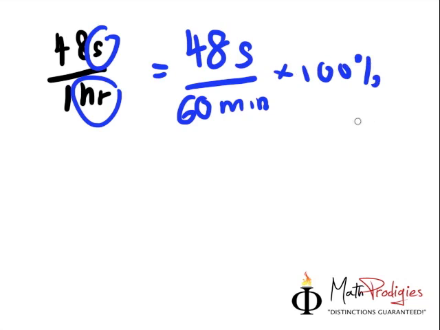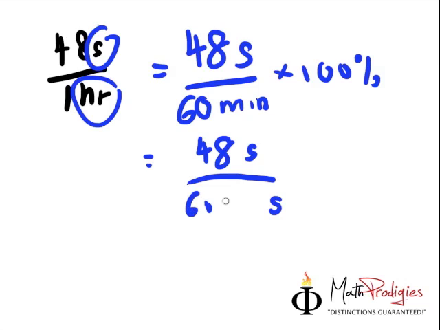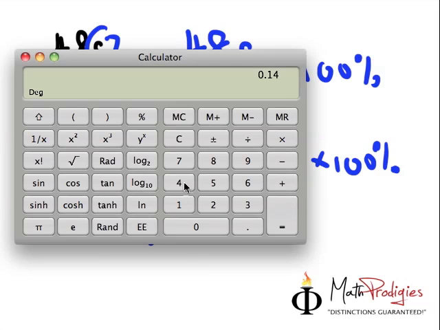Now, before we times 100%, is it the same unit? Not yet. It's seconds and minutes. So now I need to change the bottom to seconds. How many seconds are there in 60 minutes? Think about it. 1 minute has 60 seconds. So 60 minutes has 60 times 60 seconds, which gives me 3,600, then times 100%. Now we can get the answer.